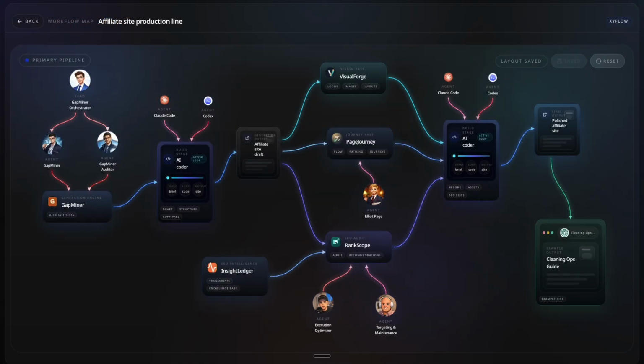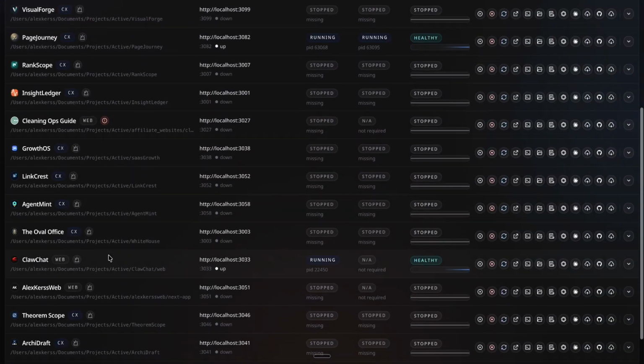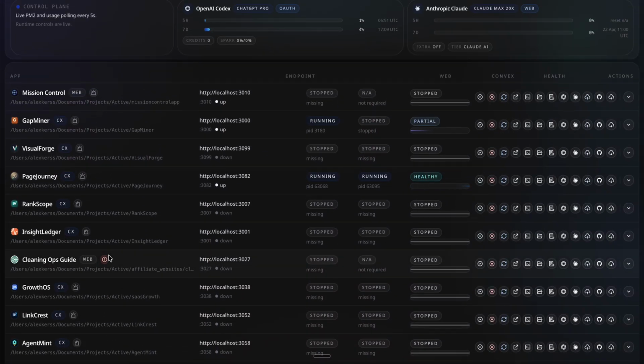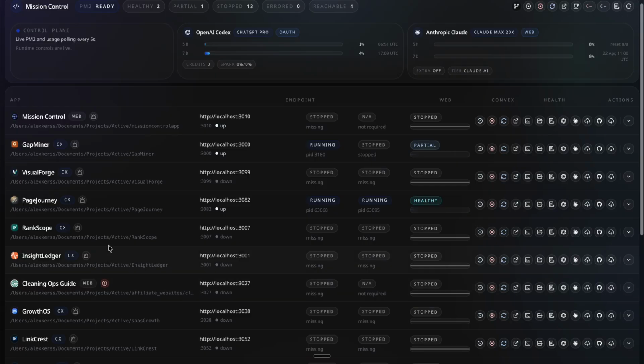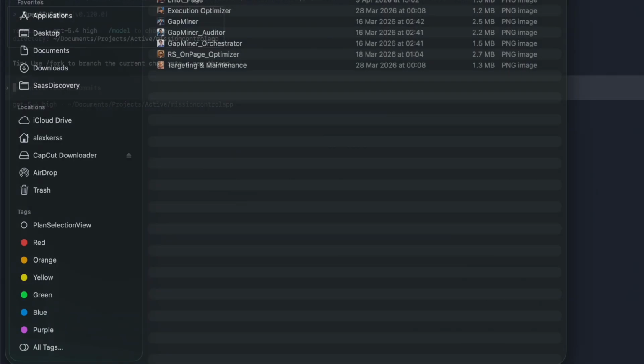Before we do that, I want to add the manager's avatar into my flowchart for visual reference. To do this, I go back to my main dashboard where I have all my applications and quick access to them. This is the mission control dashboard you're seeing now. There's a useful button here that opens Codex directly in the repo. I rename the avatar image to Nathan Guide and drop it into the agent's image folder in the mission control repo.